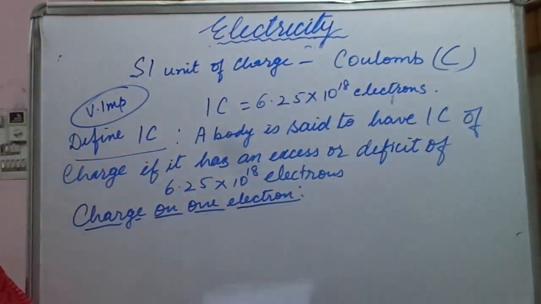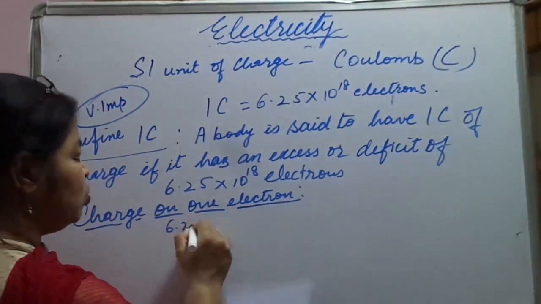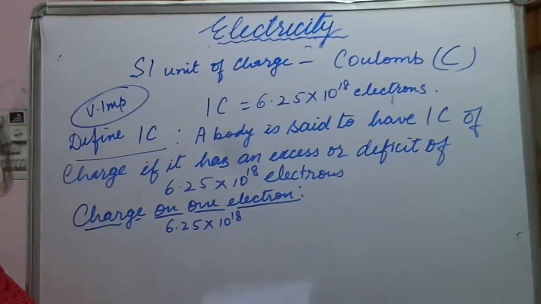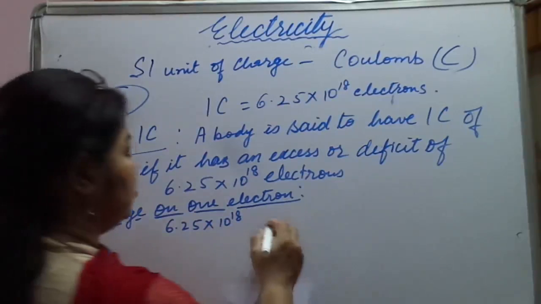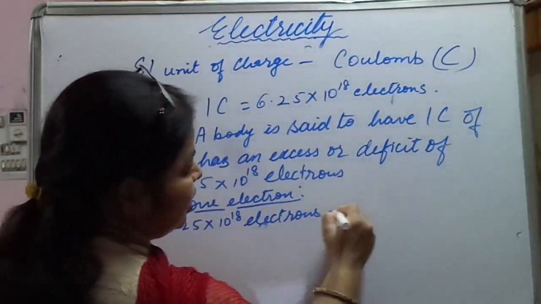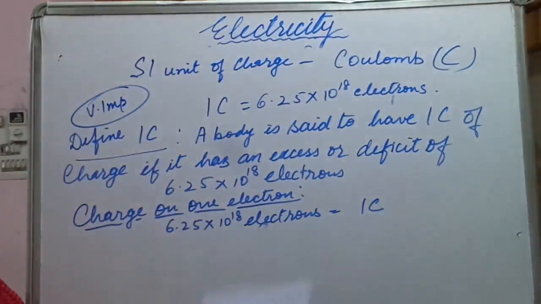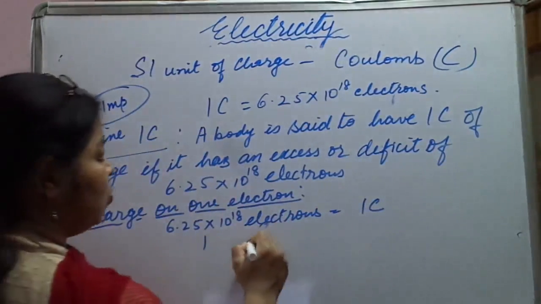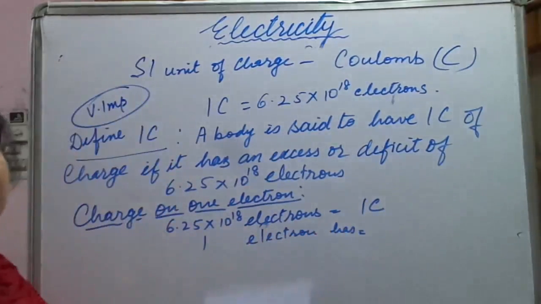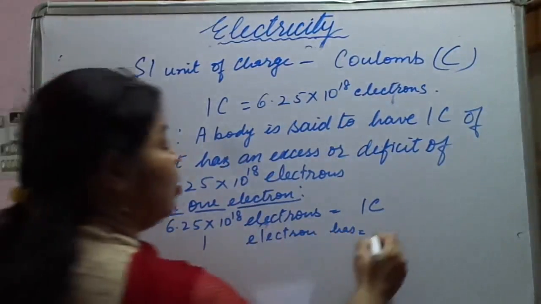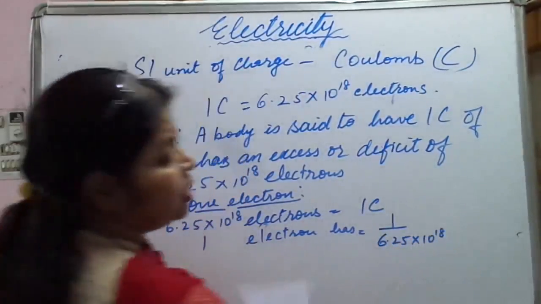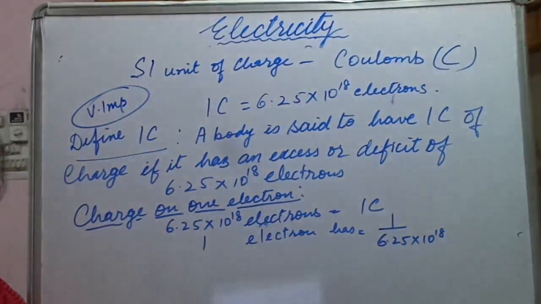Okay, so how to calculate it? See, 6.25 into 10 raised to power 18 electrons represent 1 coulomb. Now 1 electron has, how will we write it now? It will be 1 upon 6.25 into 10 raised to power 18. Okay, it will become this way.